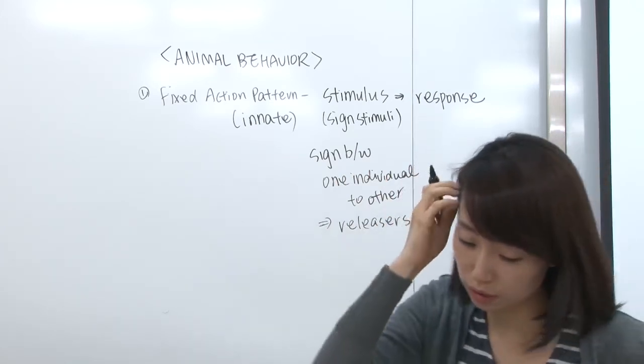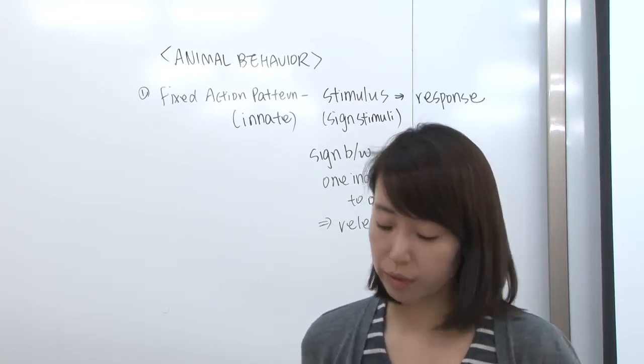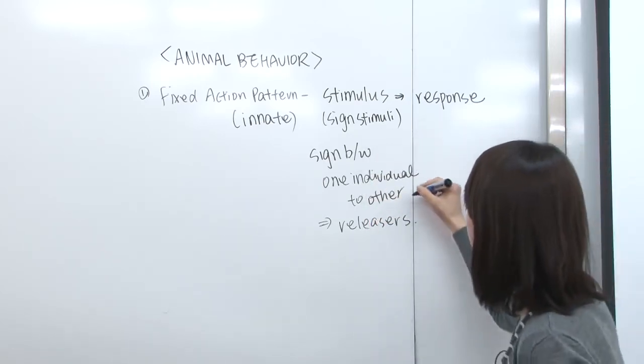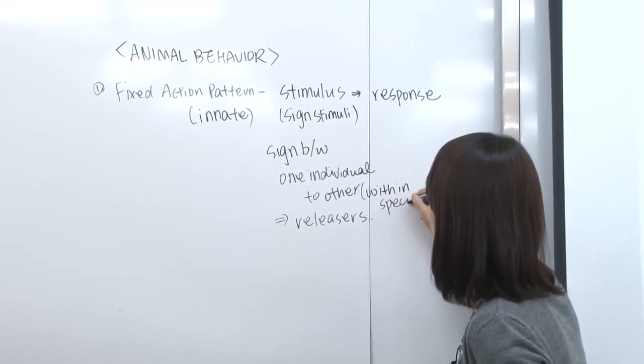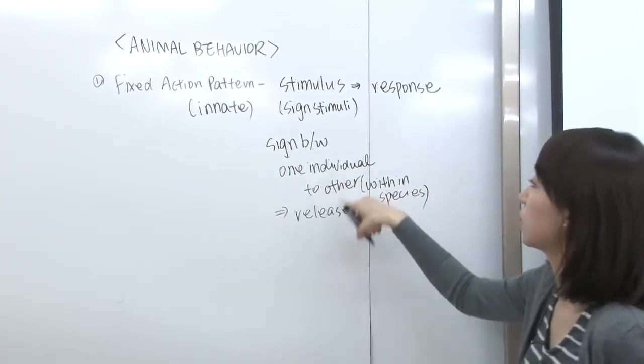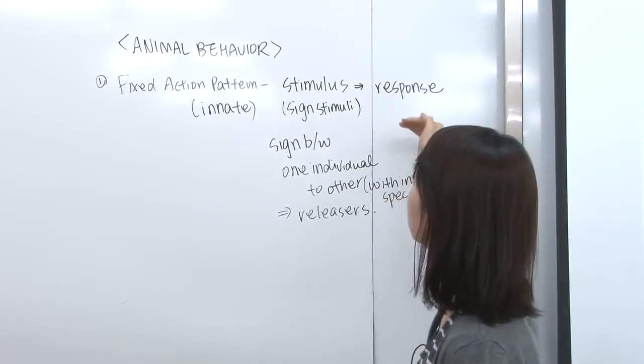So releasers are stimuli exchanged between members of the same species. Then they show a specific response.